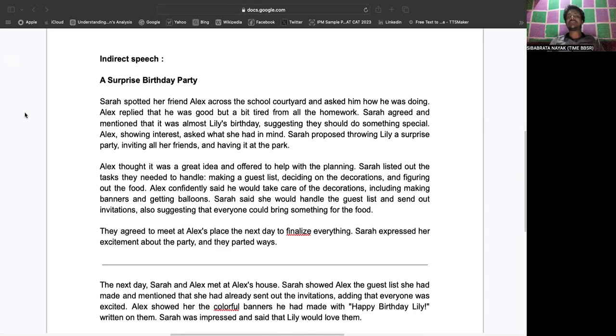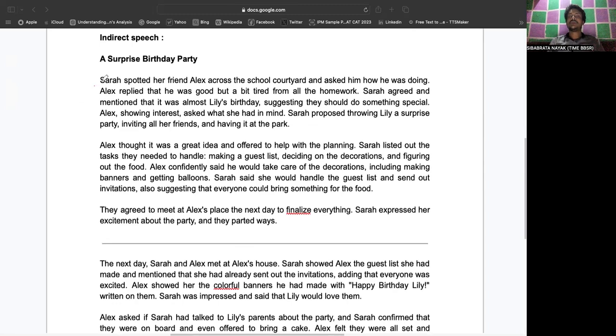Now you can see the indirect speech which is used here, what does it say? Sarah spotted her friend Alex across the school courtyard and asked him how he was doing. Alex replied that he was good, but a bit tired from all the homework. Sarah agreed and mentioned that it was almost Lily's birthday, suggesting they should do something special. Alex, showing interest, asked what she had in mind.